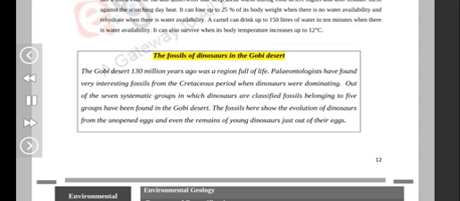The fossils of dinosaurs in the Gobi Desert. The Gobi Desert 130 million years ago was a region full of life. Paleontologists have found very interesting fossils from the Cretaceous period when dinosaurs were dominating. Out of the 7 systematic groups in which dinosaurs are classified, fossils belonging to 5 groups have been found in the Gobi Desert. The fossils here show the evolution of dinosaurs from unhatched eggs and even the remains of young dinosaurs just out of their eggs.